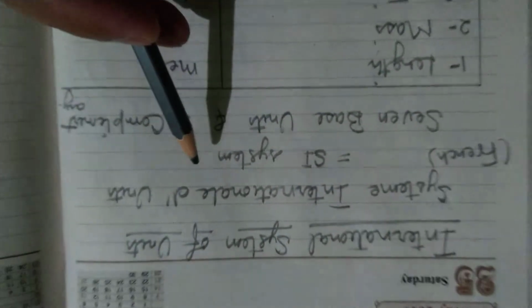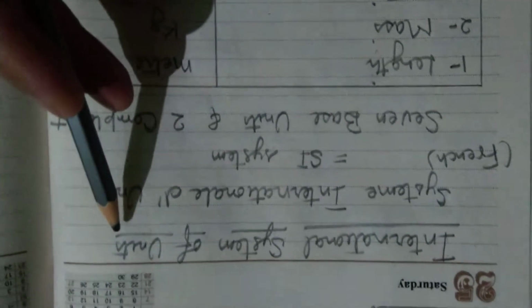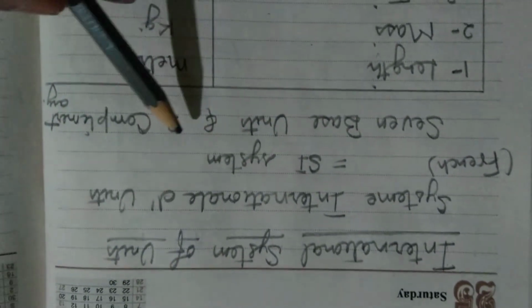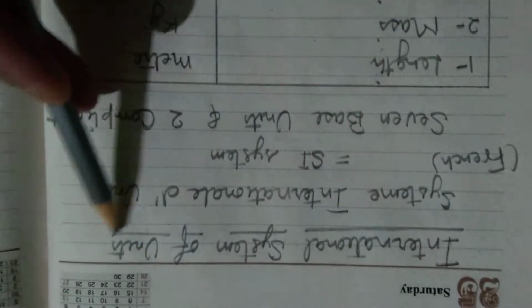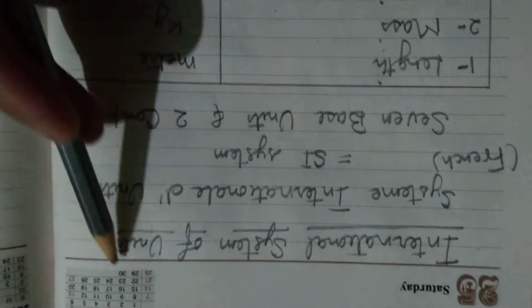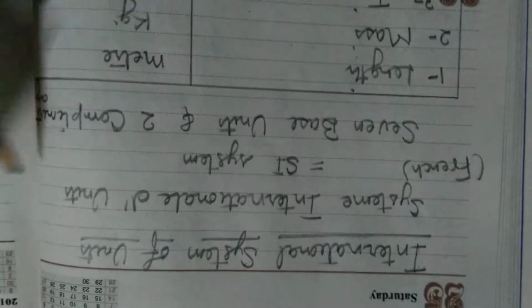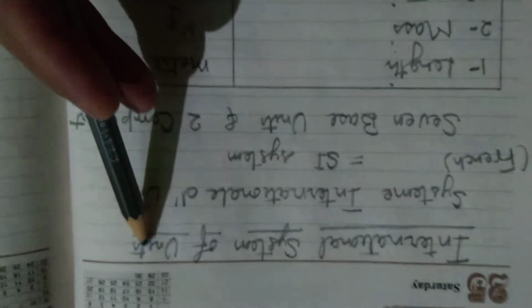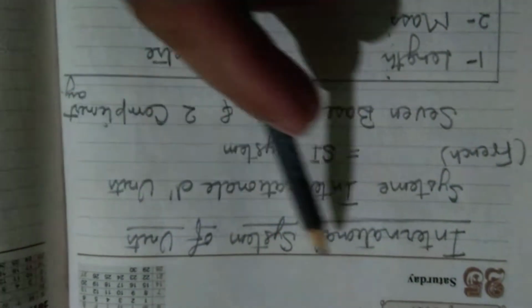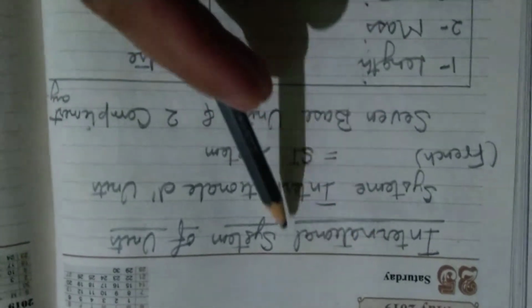Now we will study a very important topic, that is the international system of units. We have already talked about units. Units are required to give the measurement of a physical quantity. So we have an international system of units, a system of units which is accepted internationally, so we use it all over the world.